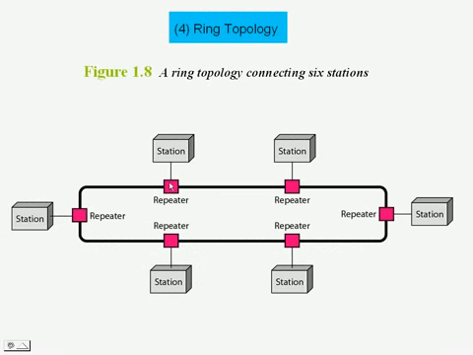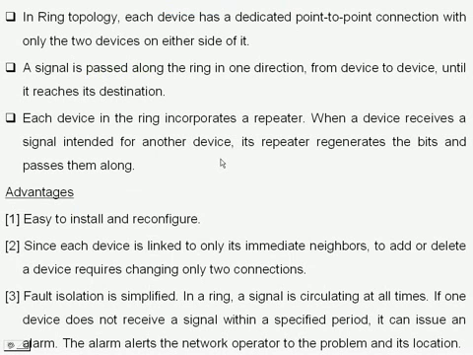Each device in the ring incorporates a repeater. When a device receives a signal intended for another device, its repeater regenerates the bits and passes them along. What are the advantages? Easy to install and reconfigure. Since each device is linked to only its immediate neighbors, to add or delete a device requires changing only two connections. Fault isolation is simplified.